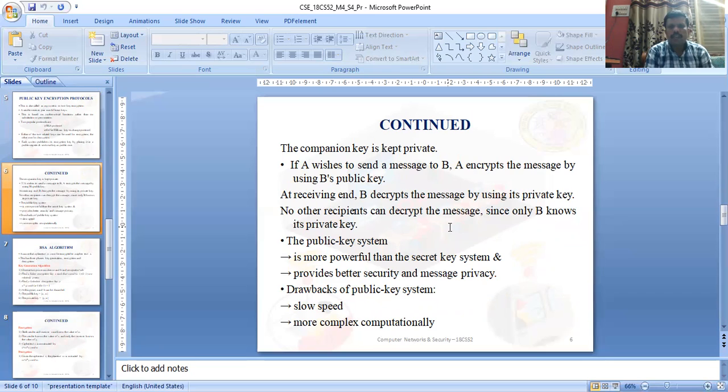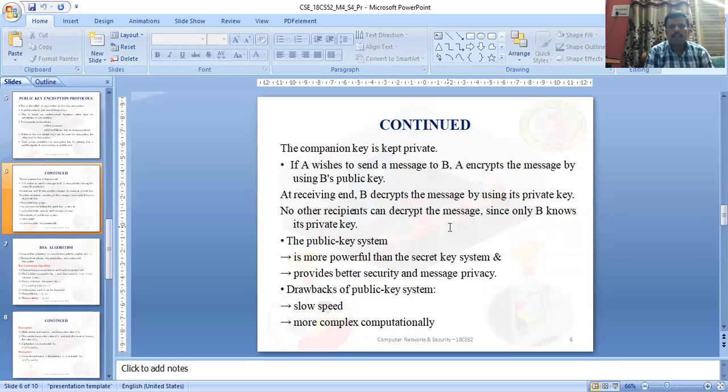Suppose user A wishes to send a message to user B. User A encrypts the message using B's public key, available in the public register center, also called the key distribution center. So A requests the key distribution center securely and gets the key. At the receiver end, B decrypts the message using the private key.